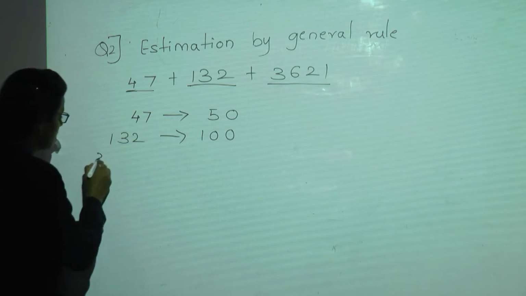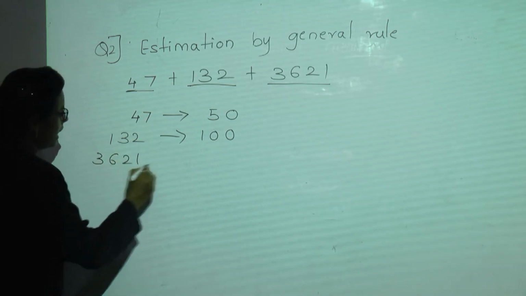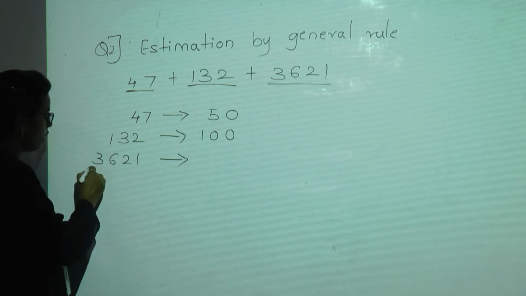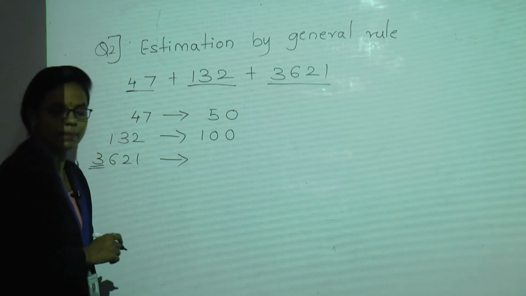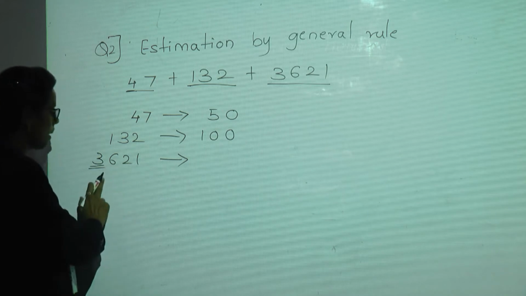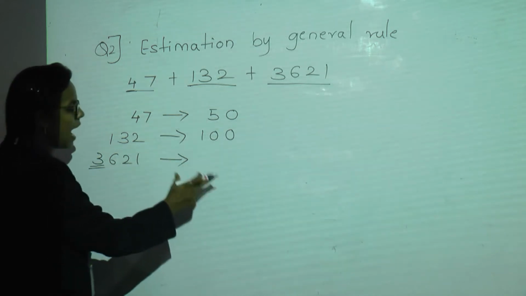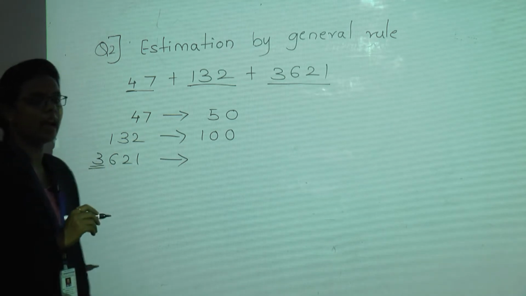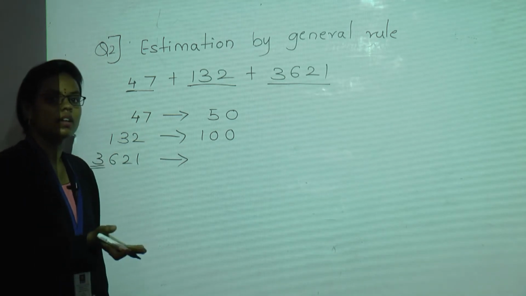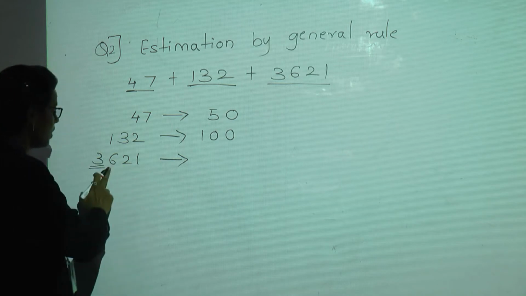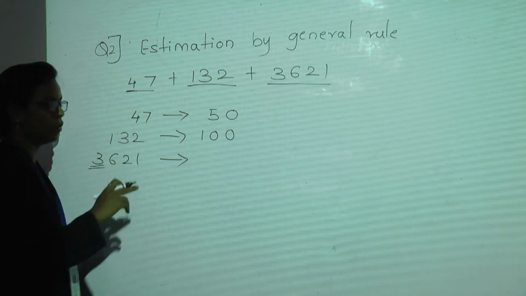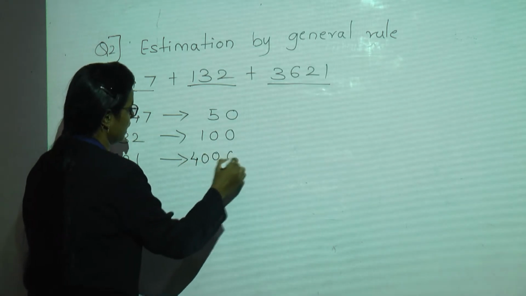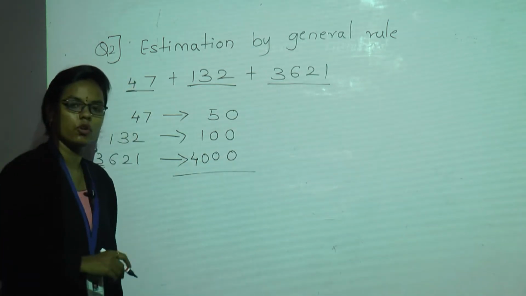Let us take the next number, 3621. Now, as it is a 4 digit number, we will round it off to the nearest 1000. So the number lies between 3000 and 4000. After that we have 6, which is nearer to 10. So the number 3621 is rounded off to 4000.